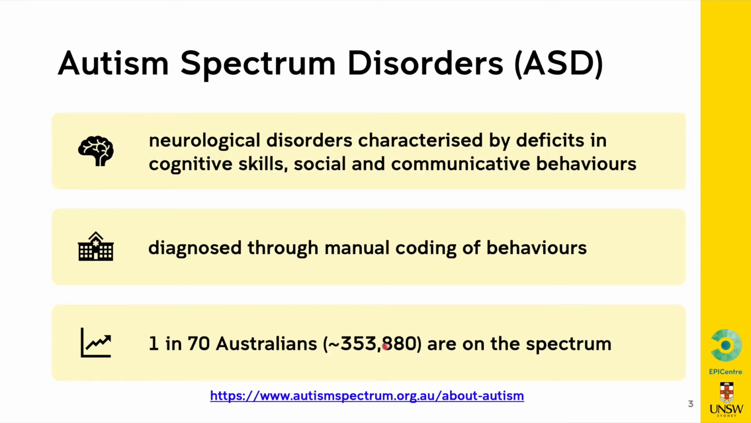Autism spectrum disorders, or ASD, are neurological disorders characterized by deficits in cognitive skills, social and communicative behaviors. They are currently diagnosed through manual coding of behaviors, mainly by clinicians. In Australia, 1 in 70 people, or around 354,000, are on the spectrum.